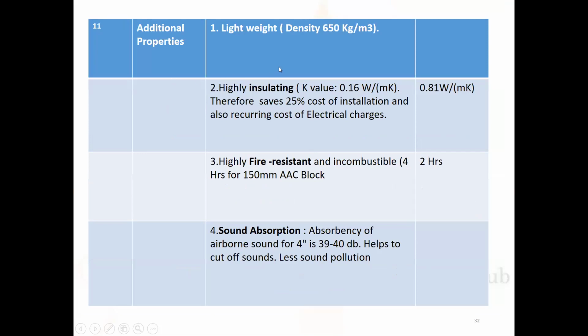Additional properties: lightweight, the density is 650 kgs per cubic meter. Highly insulating, the K value is 0.16 W/mK. Therefore, it saves 25% cost of the insulation and recurring cost of the electrical things, whereas in the bricks it is 0.81 W/mK. Highly fire resistant and incombustible: 4 hours for 150 mm thick brickwork or blockwork, whereas it is 2 hours in the brickwork. Sound absorption: it reduces sound by 30 to 42 decibels, which helps reduce noise pollution.